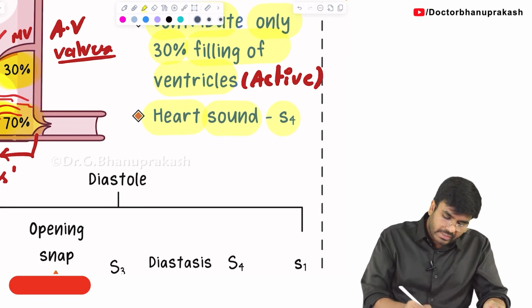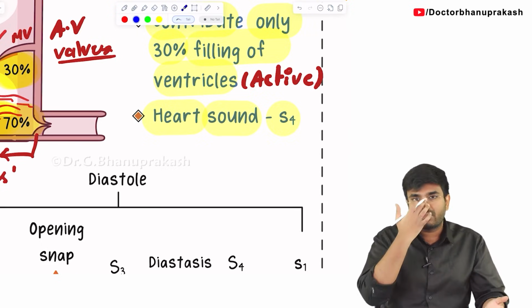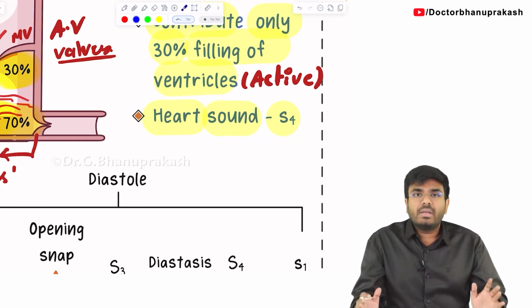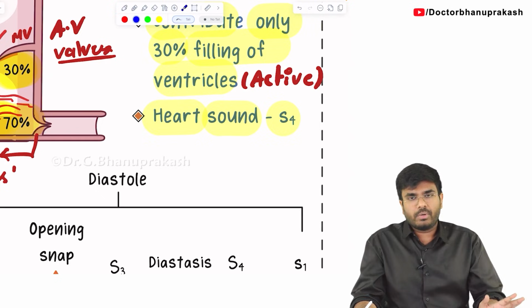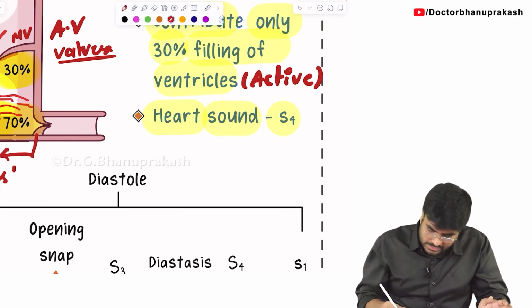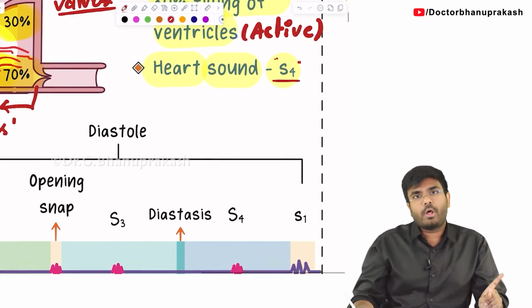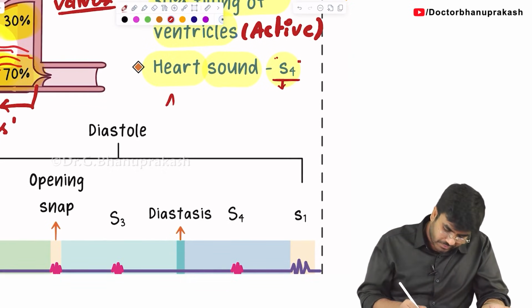But can you usually hear this S4 heart sound? No, usually we can't hear the S4 heart sound. What are the regular heart sounds? S1 and S2. S3 and S4 are additional. But tell me, this S4 heart sound, can you hear it normally? No. Most of the time it is abnormal. S4 is abnormal. So S4 heart sound is seen during which phase of the cardiac cycle? During atrial contraction. Is it normal? No, abnormal. Then it is heard in which abnormal conditions?